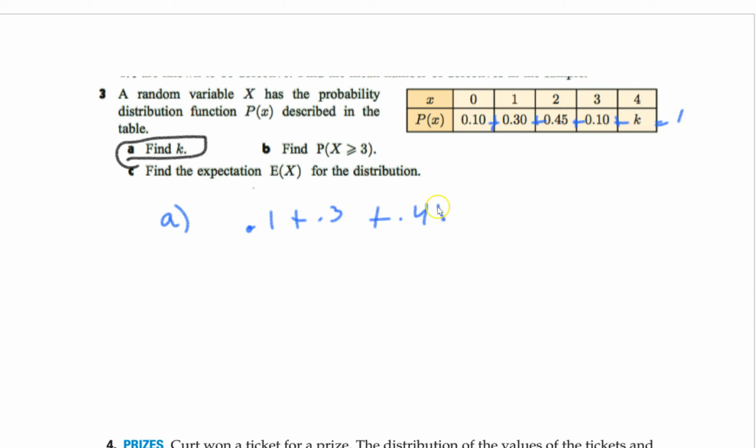So we're going to add all these up and set equal to 1. If we do the math, I think we get 0.15. So that's our K.